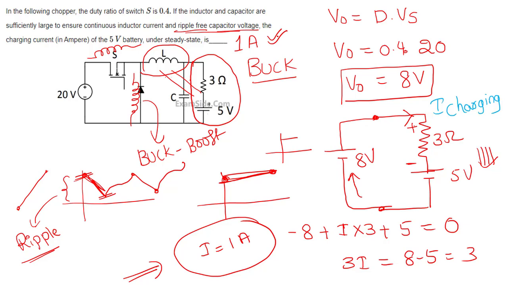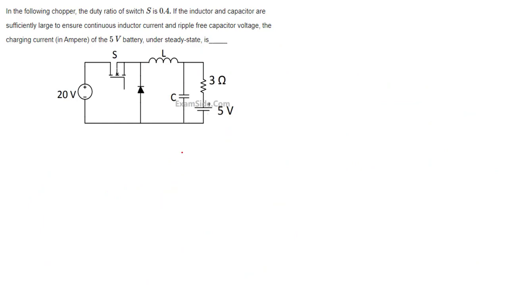1 ampere. That's it. So if you don't remember that inductor at load side, then it is a buck converter, inductor at the source side, boost converter. Then you cannot remember this answer. If you have forgotten the relation between output voltage and supply voltage, then the best thing is average voltage across inductor would give the relation between output voltage and supply voltage. Average current through the capacitor 0, you will get the relation between I0, Is.